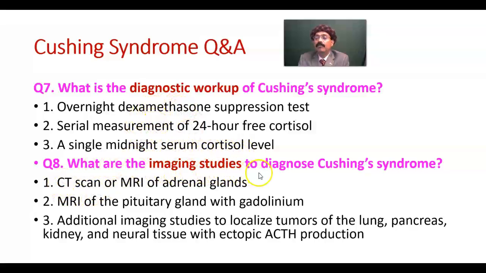What are the imaging studies to diagnose Cushing syndrome? CT scan or MRI of adrenal glands, MRI of pituitary gland with gadolinium, additional imaging studies to localize tumors of the lung, pancreas, kidney, and the neural tissue with ectopic ACTH production. Okay.